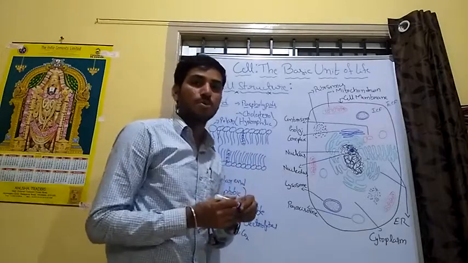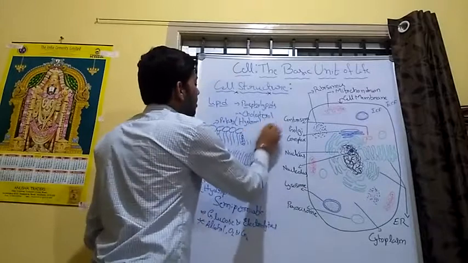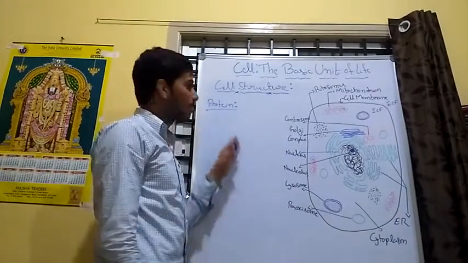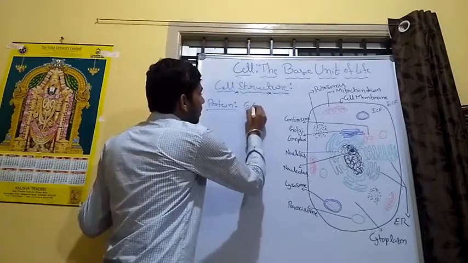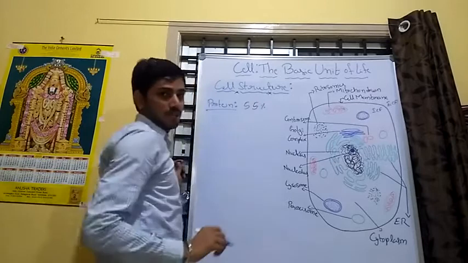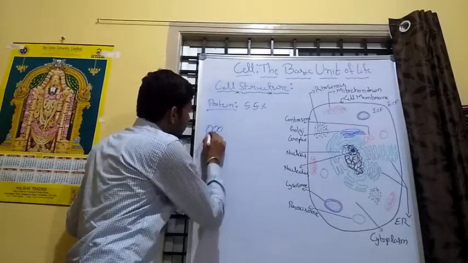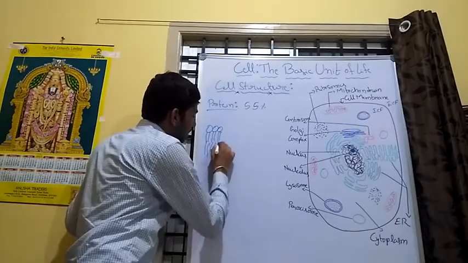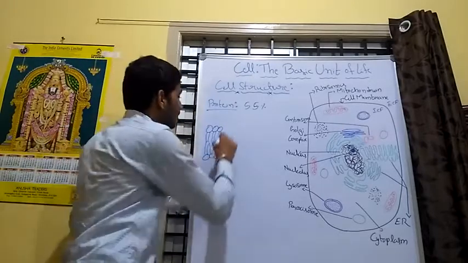Next, move to the protein structure of the cell membrane. The protein comprises 55% of the cell membrane. In the phospholipid layer, the protein forms two types of proteins in the cell membrane layer.